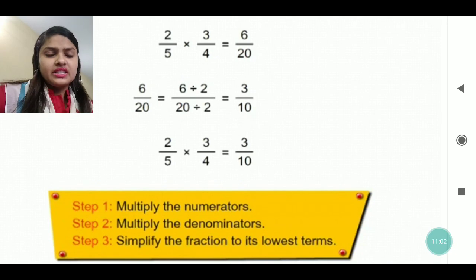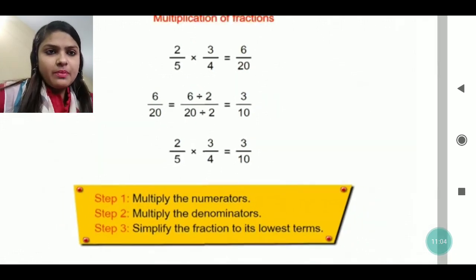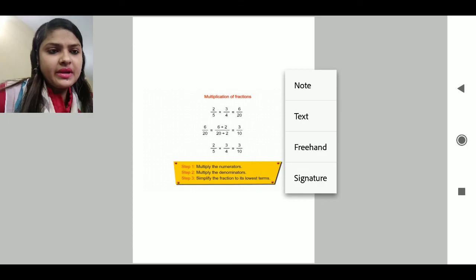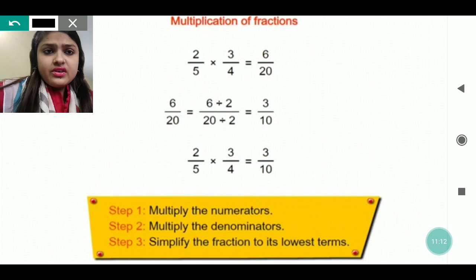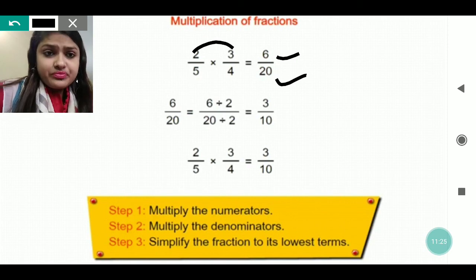This question also you can see, 2 by 5. We have to multiply here. What we are doing, we are doing multiplication of the fractions. So 2 by 5 into 3 by 4 it is written, isn't it? So what we have to do, we multiply 2 into 3 and we get 6, and then 5 into 4 we get 20. This we can get. After that, 6 by 20, common factor we have taken according to equivalent fractions. As we have done according to the equivalent fraction, the same number with which we have divided both, we have got the answer as 3 by 10.